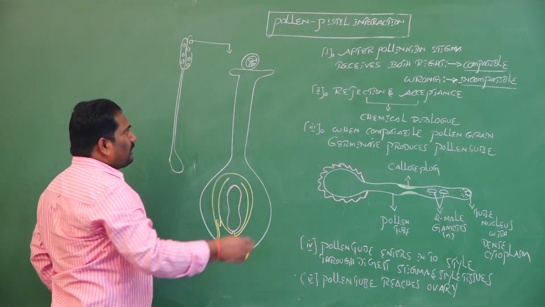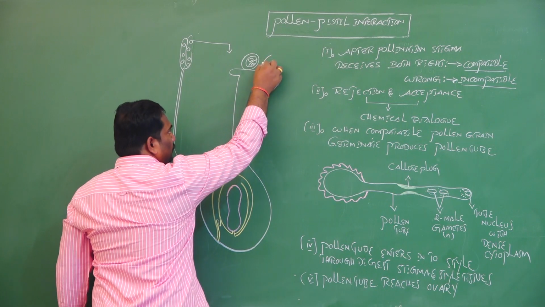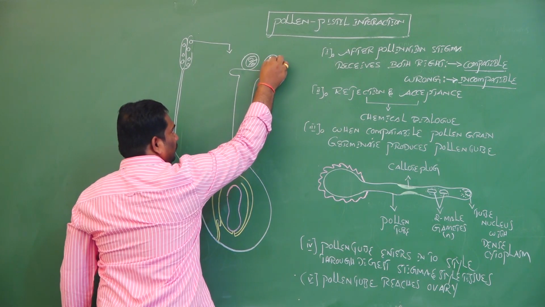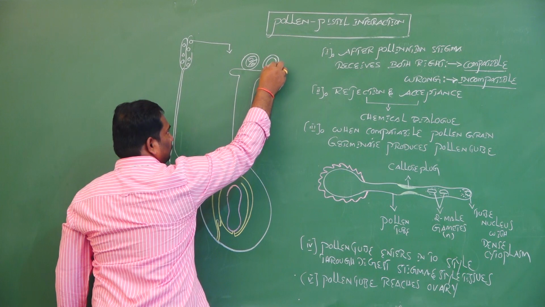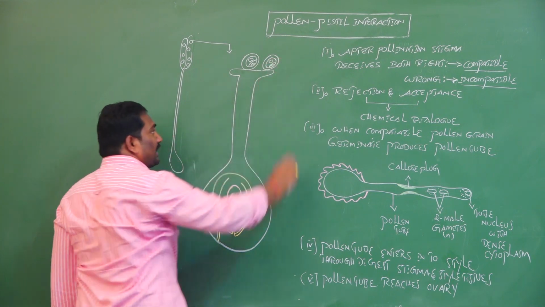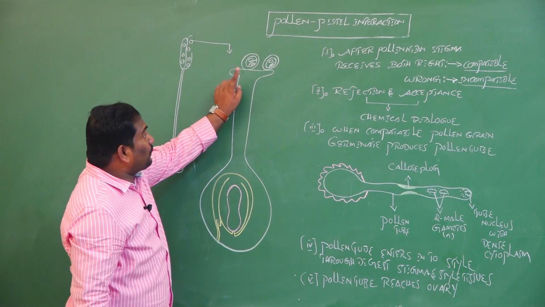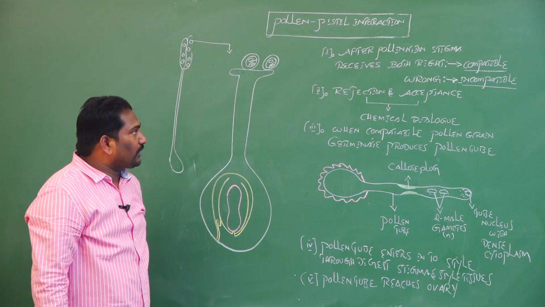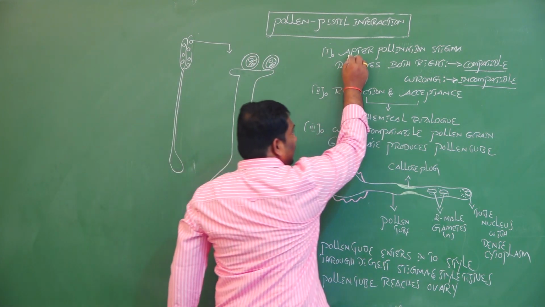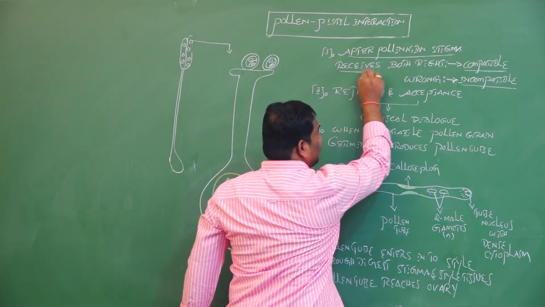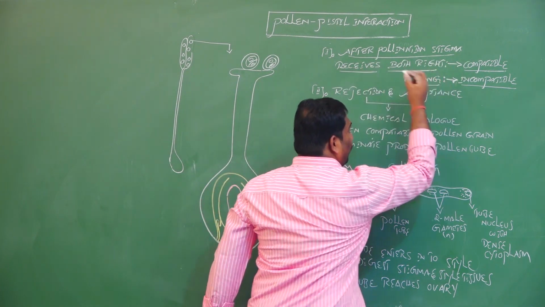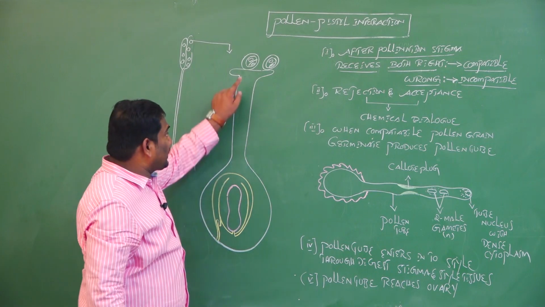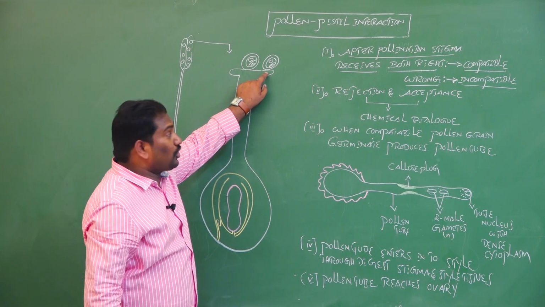The stigma receives two different types of pollen grains: one is the right pollen grain and the other is the wrong pollen grain.